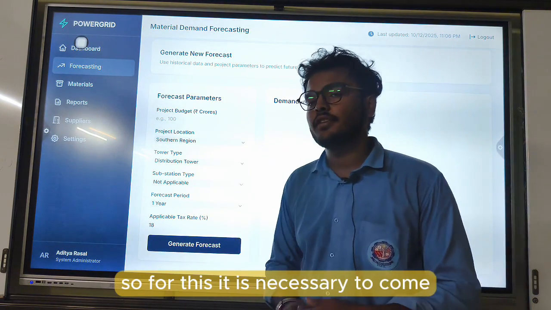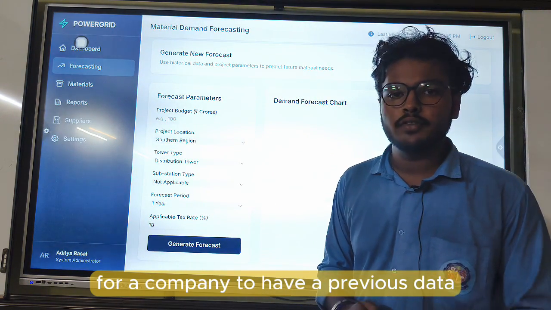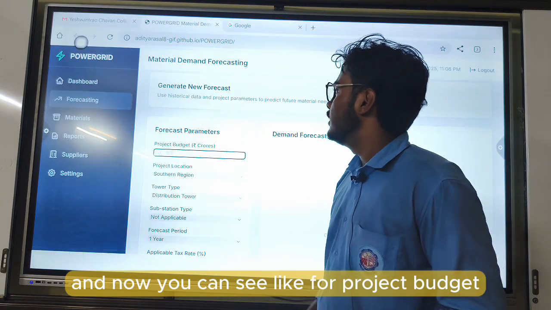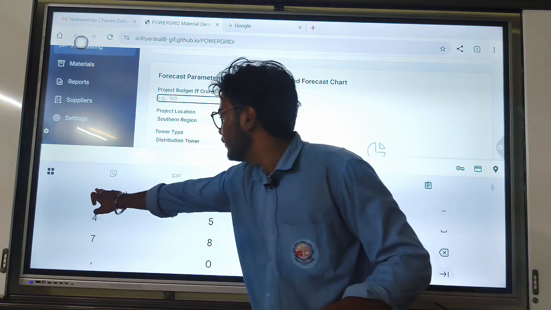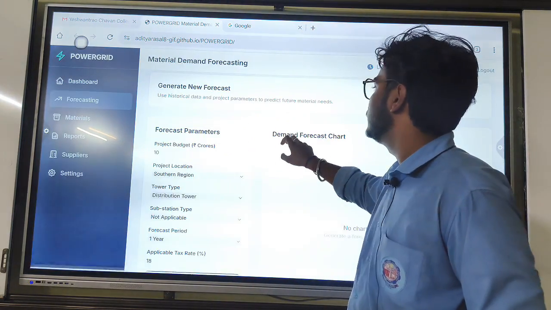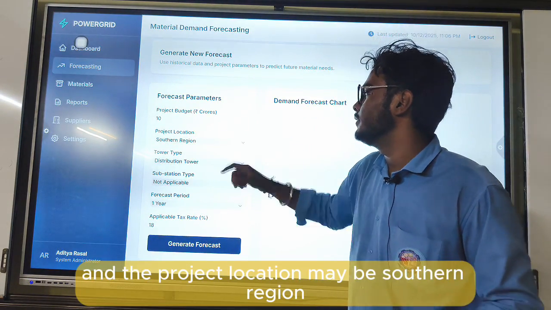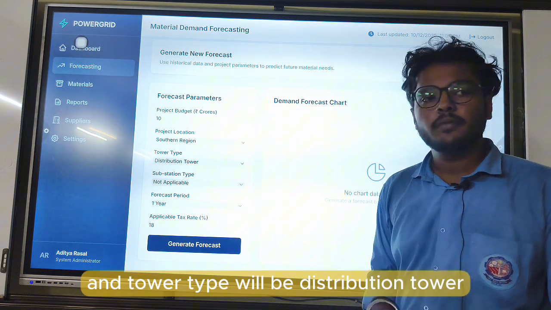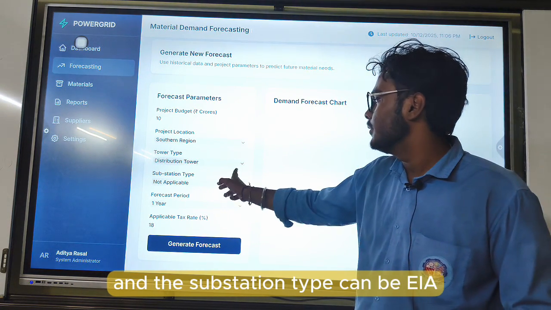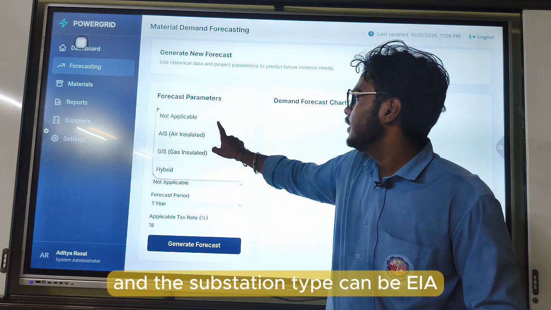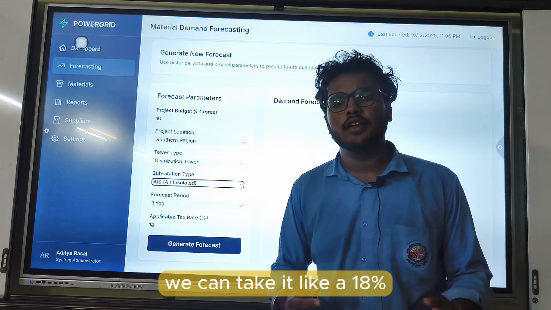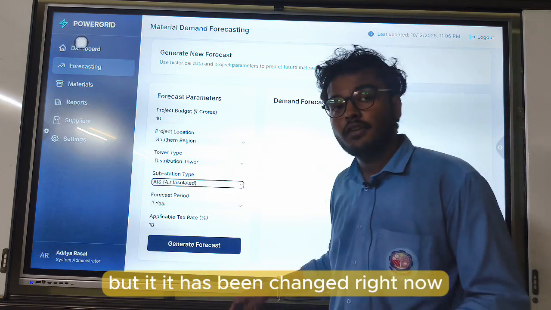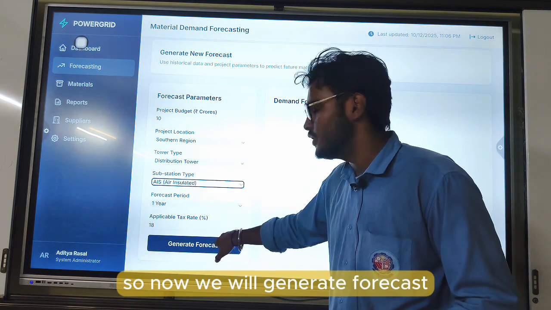For this it is necessary for a company to have previous data. Now you can see, for project budget, we are taking an assumption of 10 crores, and project location may be southern region, and tower type will be distribution tower, and substation type can be AIS, and forecast period 1 year, and applicable tax rate we can take as 18%, but it has been changed right now. So now we will generate the forecast.